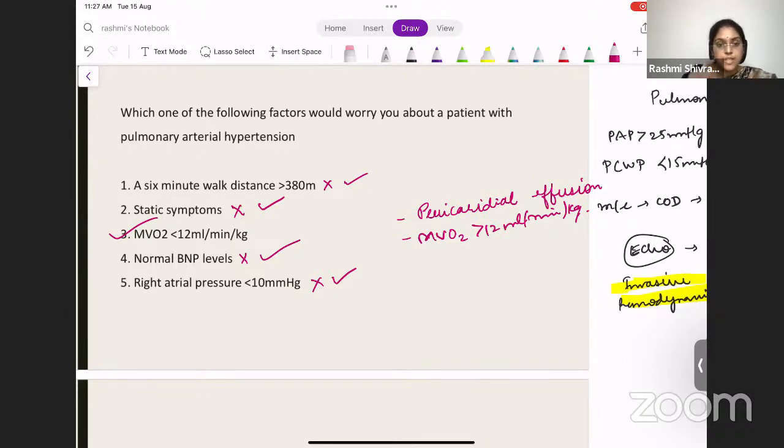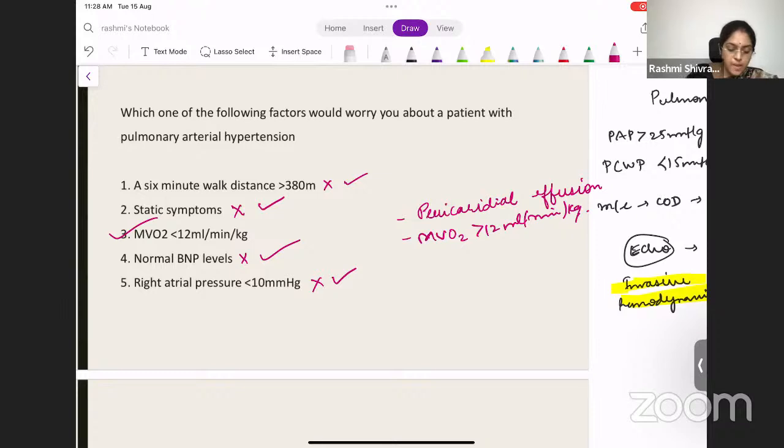The patient is having some evidence of right ventricular failure. If the 6-minute walk distance is less than 380 meters, if the patient is having rapid progression of symptoms, if BNP levels are elevated, if the right atrial pressure is more than 10 millimeters mercury, and if there's a pericardial effusion, all these mean that the prognosis is bad.